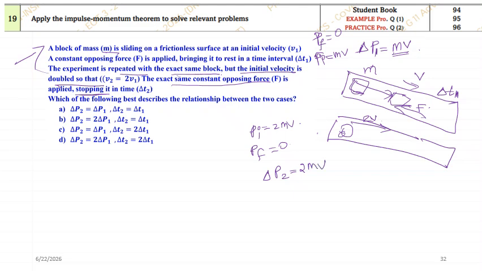Now what is the relation between P1 and P2? You know that it's double of it. So P2 will be double of P1. Secondly, we have two options, right? These two options are correct. Now, what about the time taken? See, over here the velocity is less, you are applying the same force, it will take t1. Then over here the velocity is double, you are applying the same force, which means it will take more time. So t2 will be double of t1. Okay, so this will be the understanding.